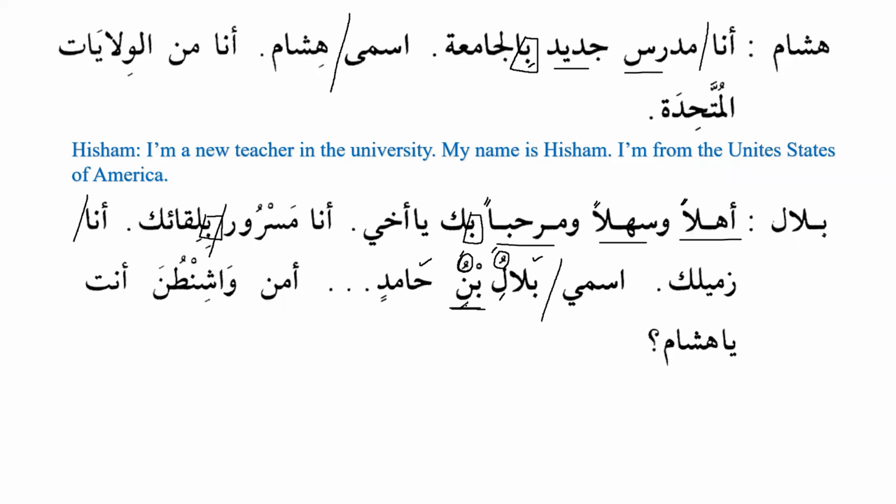We know that the word ibn is used as mudaf, so for the second noun, Hamid is mudaf ilayh. That's why it is majroor, as we can see here. Ismi Bilal ibn Hamidin. My name is Bilal ibn Hamid. Once again, when ibn comes between two nouns, and these must be two definite nouns, it carries the same ending as the first noun and is used as sifa. The first noun that comes before it is mawsuf, this is sifa, and the noun that comes after it will always be mudaf ilayh. So my name is Bilal ibn Hamid.